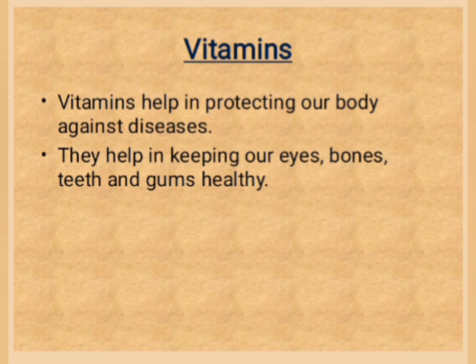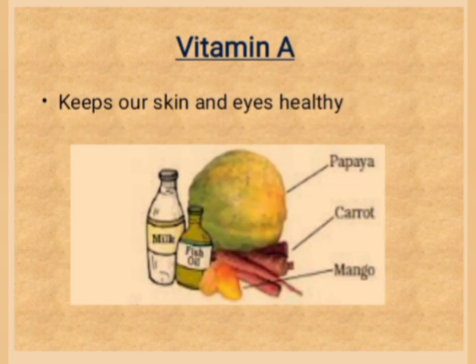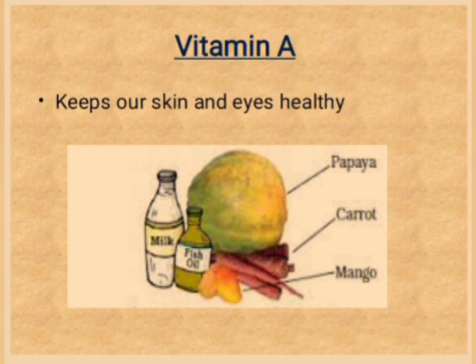Vitamins are of different kinds known by different names. They are vitamin A, vitamin B, vitamin C, vitamin D, vitamin E and vitamin K. Vitamin A keeps our skin and eyes healthy. The sources of vitamin A are papaya, carrot, mango, milk, fish oil. So, for the healthy skin and healthy eyes, you have to eat fruits and vegetables.